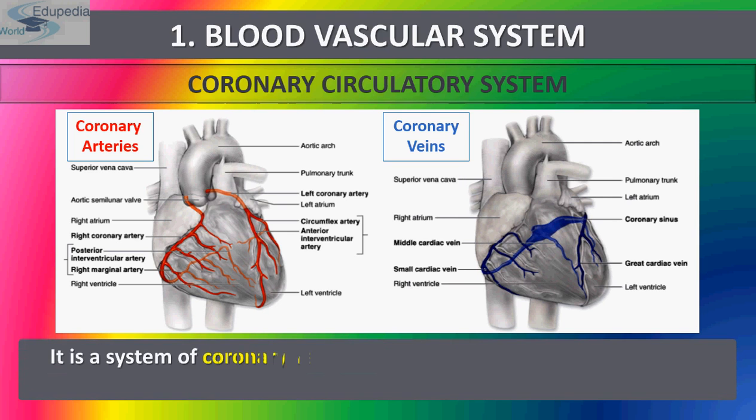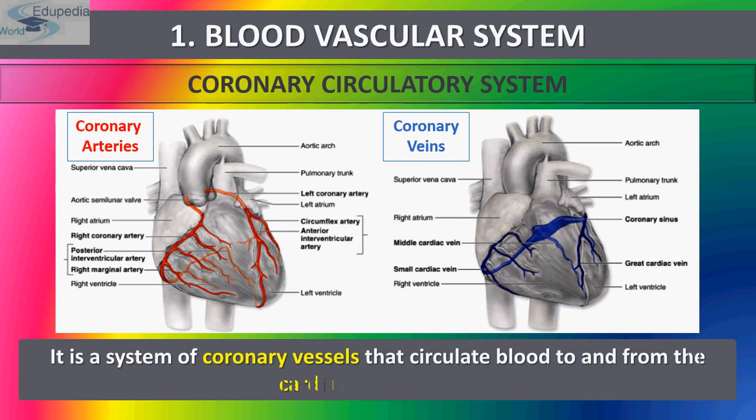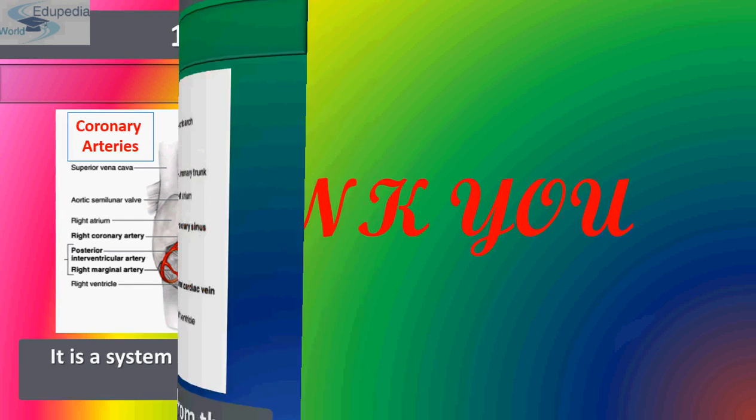So it is a system of coronary vessels that circulate blood to and from the cardiac musculature, or you can say from the coronary sinus, which drains the blood into the right auricle. So this comes to an end.